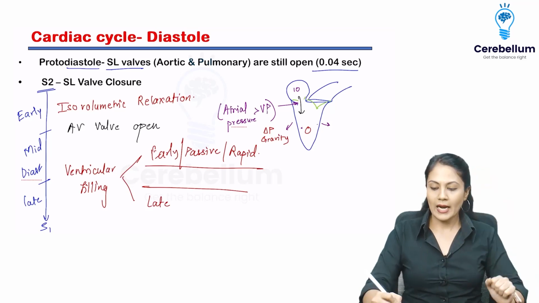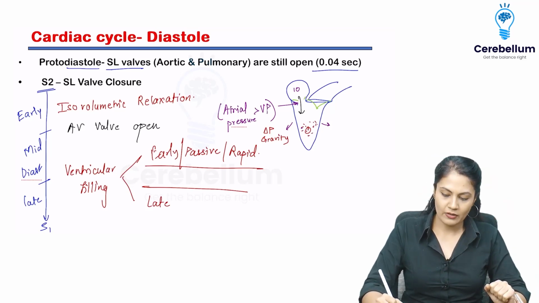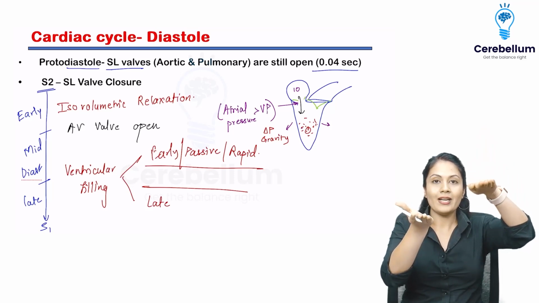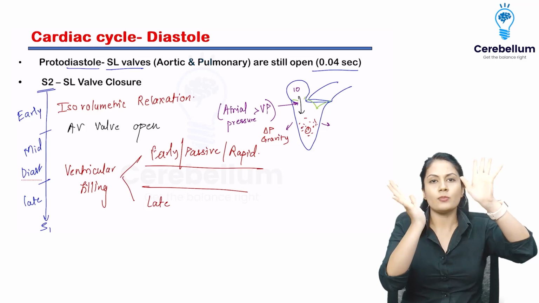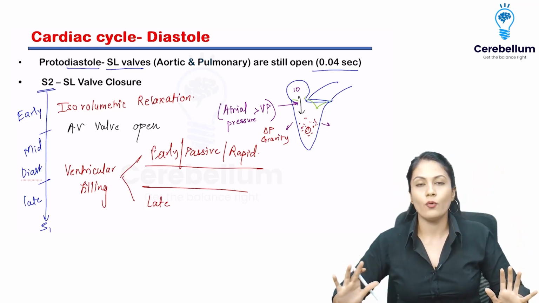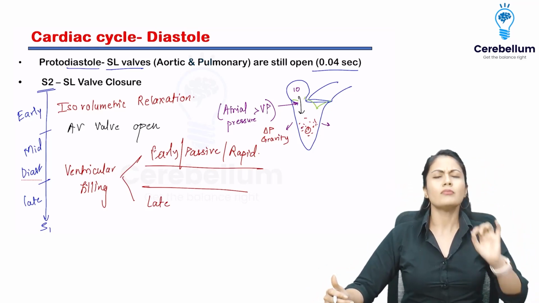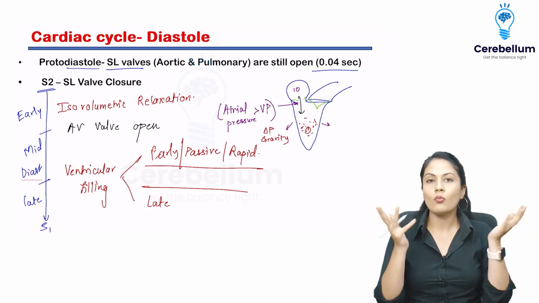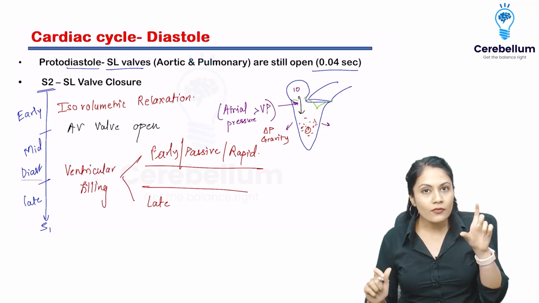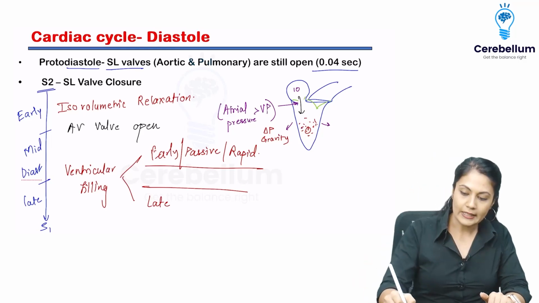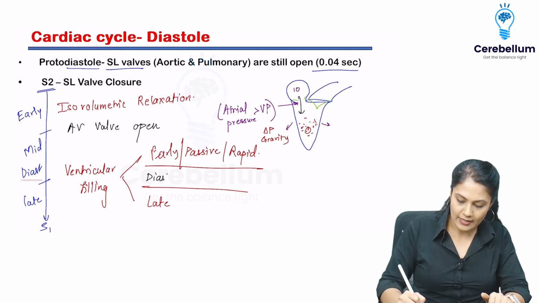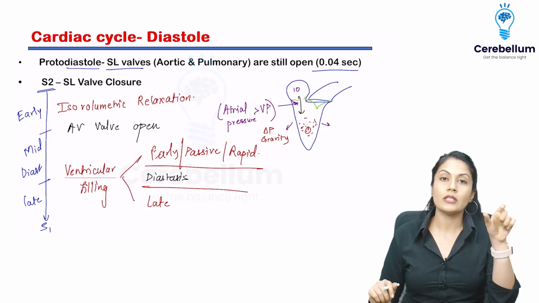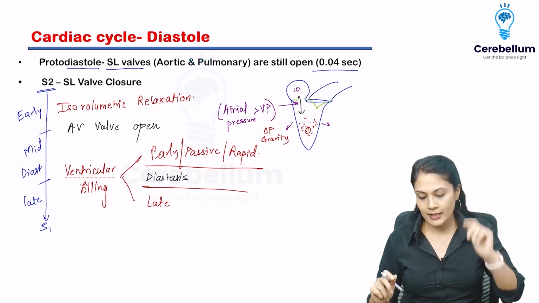Eventually, the filling will start, and as soon as the blood starts filling the ventricle, ventricular pressure is increasing and the atrial pressure is going to decrease. There will be a point where these pressures are almost equal. So almost no blood is going to flow from the atria into the ventricle. Some flow is going to be there, but it is negligible. It looks as if no valve is opening or closing, no volume change is occurring, right? So it looks as if the heart has stopped in the diastole, and this phase is known as the diastasis phase, right? It is the best phase if you want to measure the thickness of the myocardium or the valve lumen, right? So diastasis.